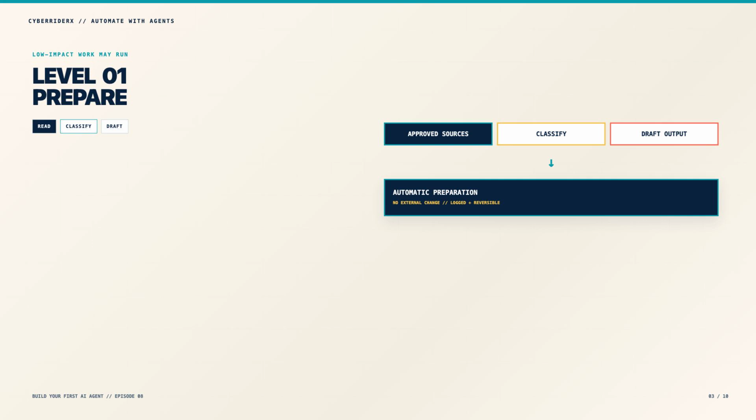Give the agent clear source boundaries and a defined output format. Keep logs so you can see what it used and what it produced. This level is the safest place to begin because the work remains visible and reversible.